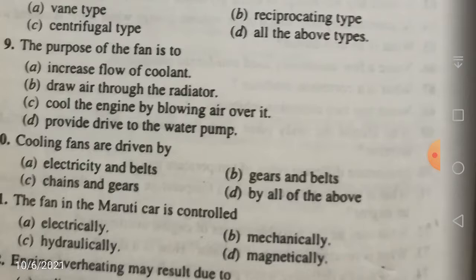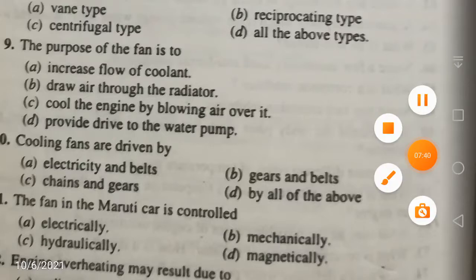So neither A, C nor D. That means increase the flow of coolant, no, and cool the engine by blowing air over it, no, it is not going to do that. So it is indirect cooling, yes or no. This comes under indirect cooling, right? Now this is also a wrong answer. Provide drive to the water pump, no. So the purpose of a fan is to draw the air through the radiator, so that the water which is passing through your radiator is cooled.